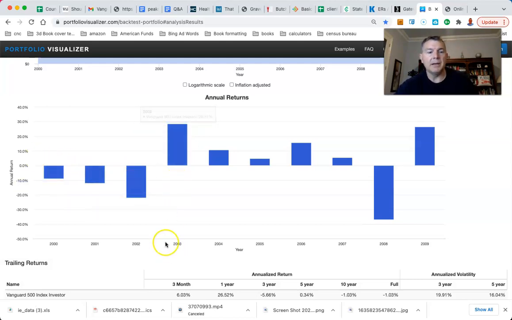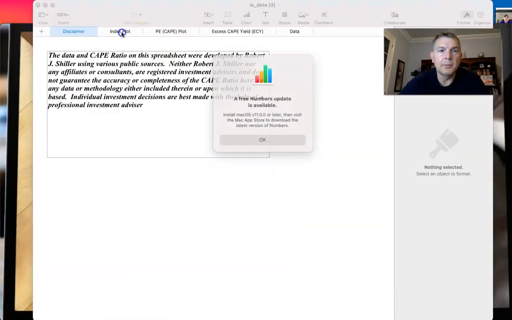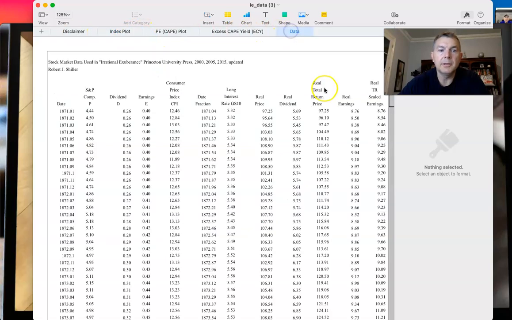All right, so if that doesn't convince you, we're going to look at my man Shiller, and this is Robert Shiller's data set, if I can get this to cooperate. Oh, there we go. I hope you know who Robert Shiller is. Hold on just a second, I can't get this open. I think we got it open here. Let me pause it. All right, so here's Shiller's data, and I want the data right there.